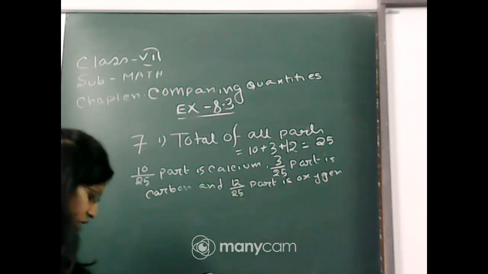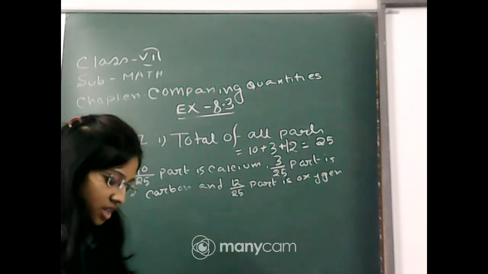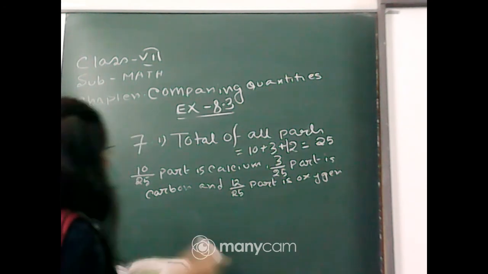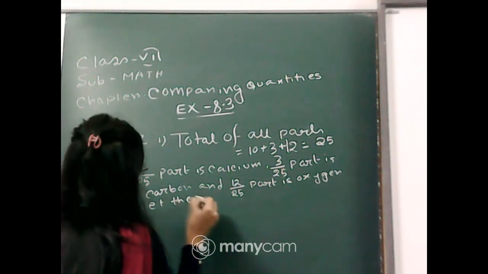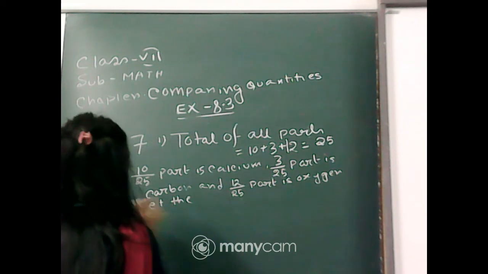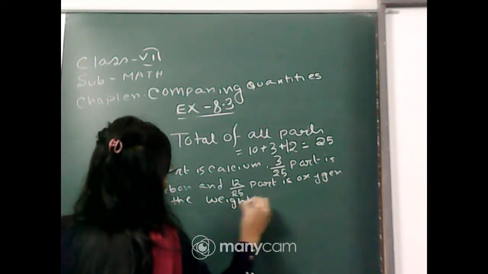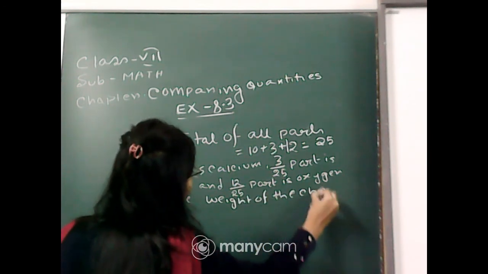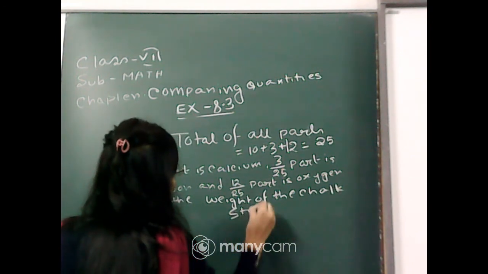In a stick of chalk, carbon is 3 gram. Then what is the weight of the chalk stick? We have to find that. Let the weight of the chalk stick be x gram.